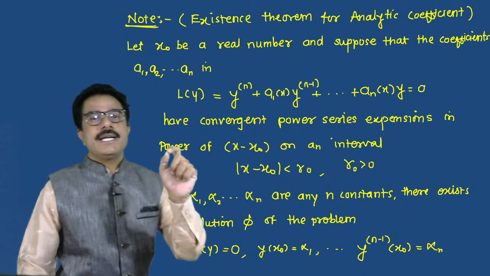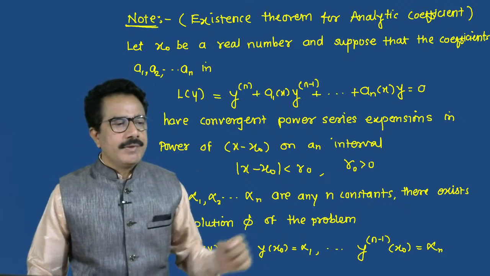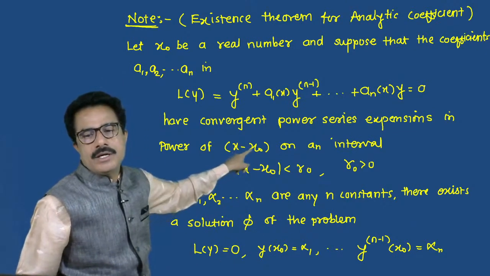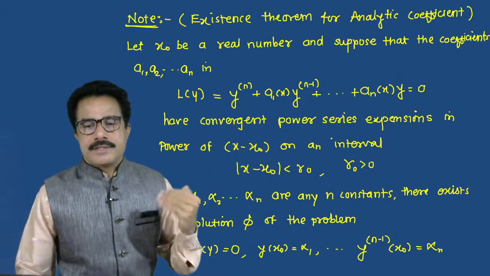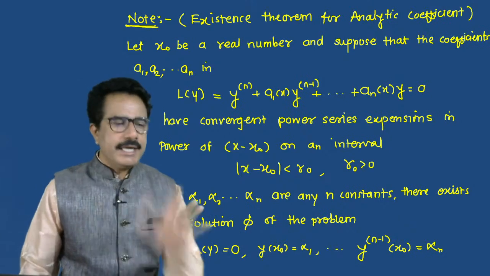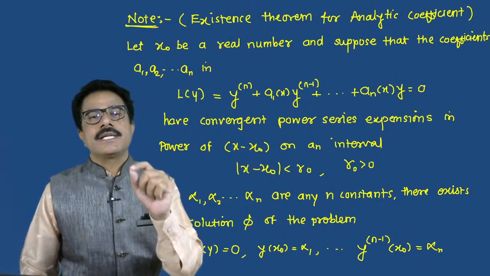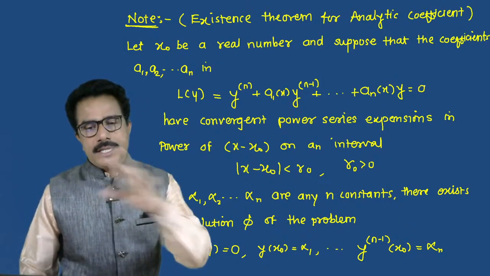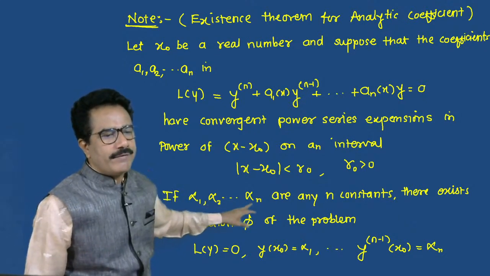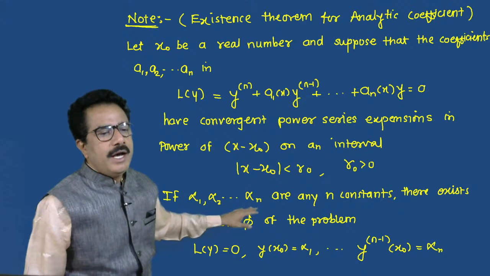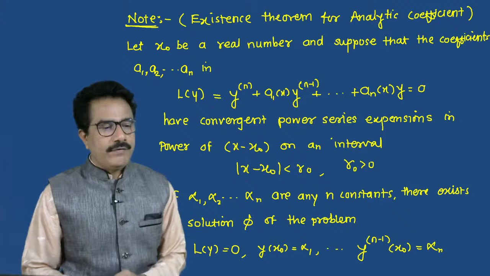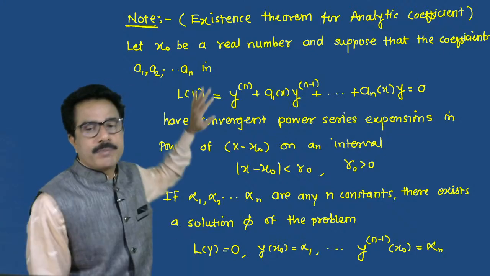Here is a convergent power series expansion in powers of x minus x naught on an interval such that |x minus x naught| is less than r naught, that is the radius of convergence, and r naught is greater than 0. So if alpha 1, alpha 2, alpha 3, ..., alpha n are any n constants, then there exists a solution phi of this problem.